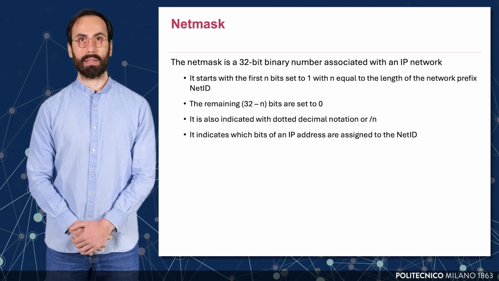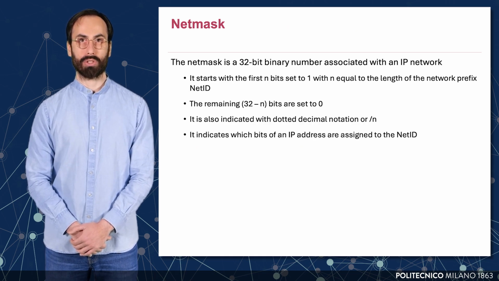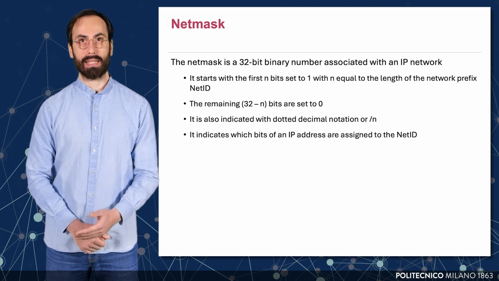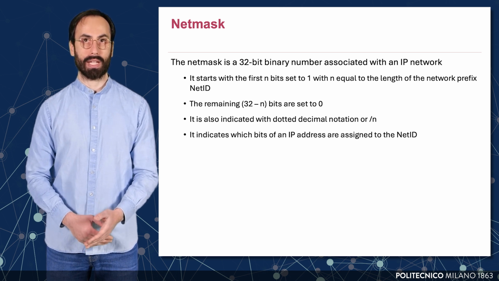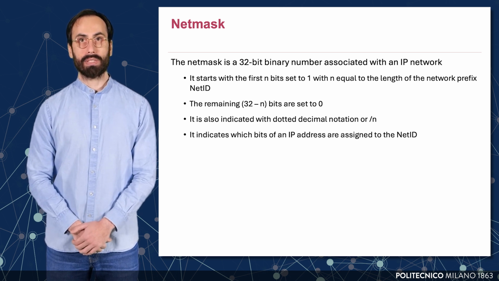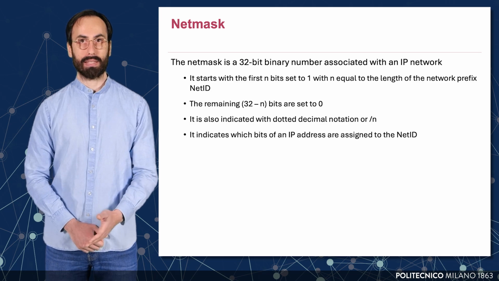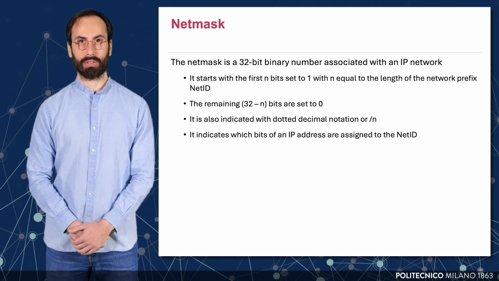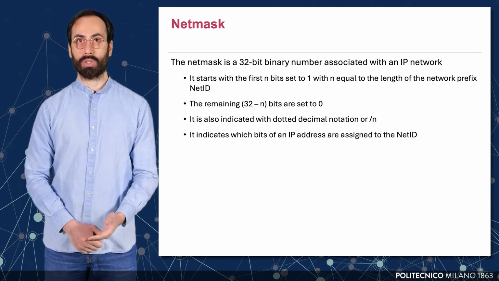The net mask is a 32-bit binary value used in conjunction with an IP address to identify the network portion of that address. It is important in determining which bits of an IP address belong to the net ID and which are reserved for the host ID. The net mask consists of the first n bits set to 1, where n represents the length of the network prefix. The remaining 32 minus n bits are set to 0, representing the host portion.